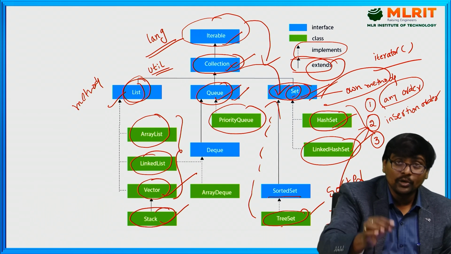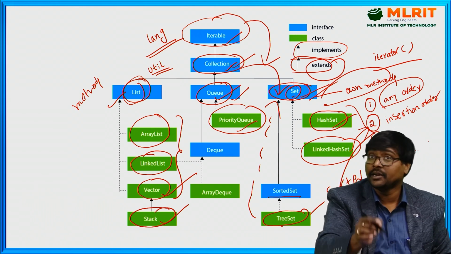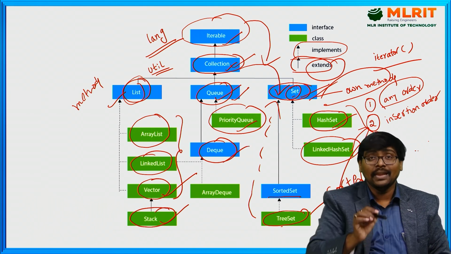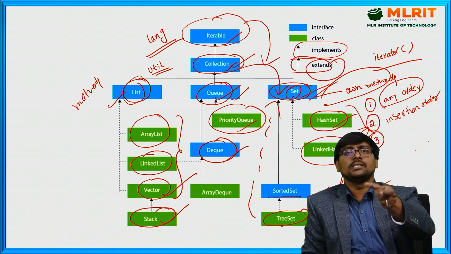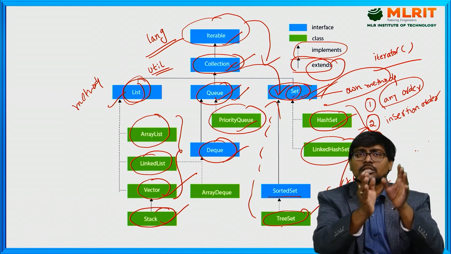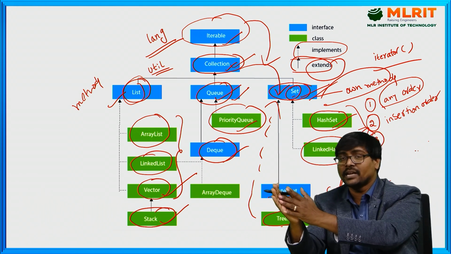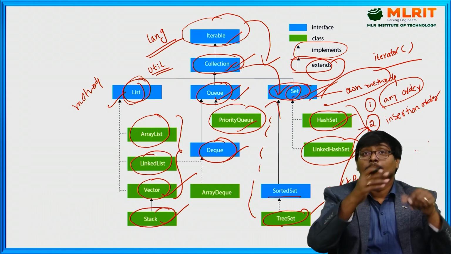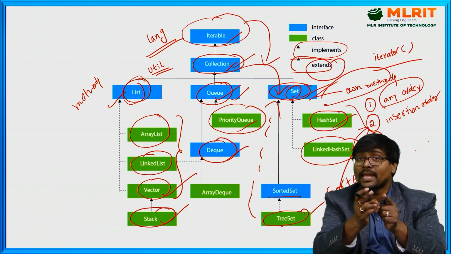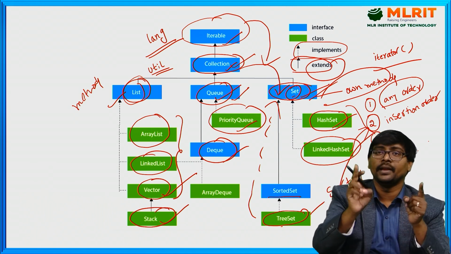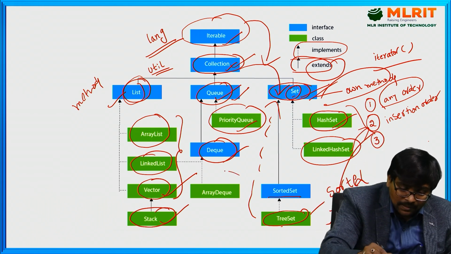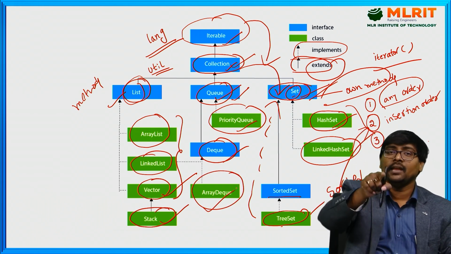Anyway, that queue is implemented by using priority queue, and queue is extended by deque. Deque is an interface. What is the deque? Double-ended queue. Generally, in a normal queue, insertion is performed at one side, that is the right side, and deletion is performed at the other side. But in a double-ended queue, insertion and deletions are performed from both ends. This deque is implemented by the class ArrayDeque.